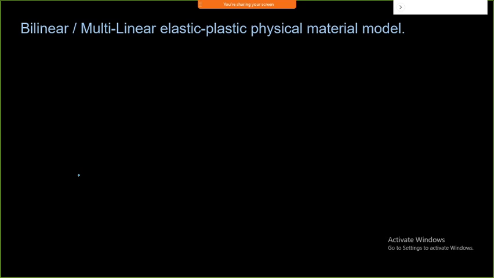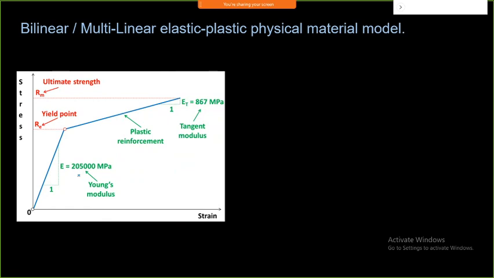So this plastic behavior can be modeled in two ways. One is to consider two curves. This is my first linear curve, or I can say the elastic curve, and this is my plastic curve. My elastic curve is valid up to this point, and beyond this it shows me a plastic behavior. So that is called two lines, a bilinear behavior. This bilinear behavior is decided by the yield point and my E value. So these two are the most important.